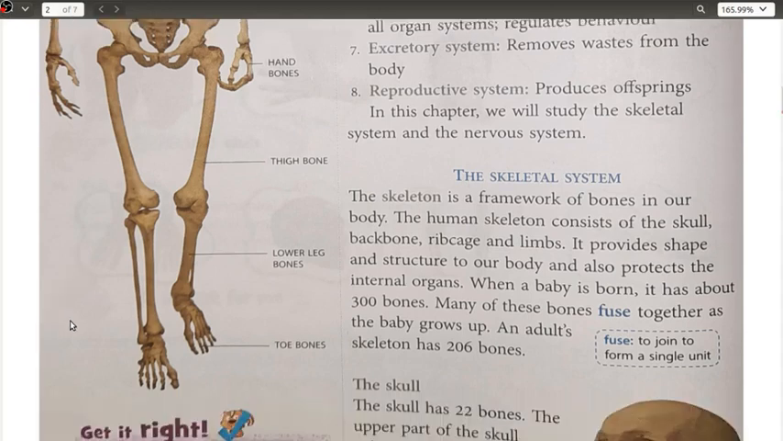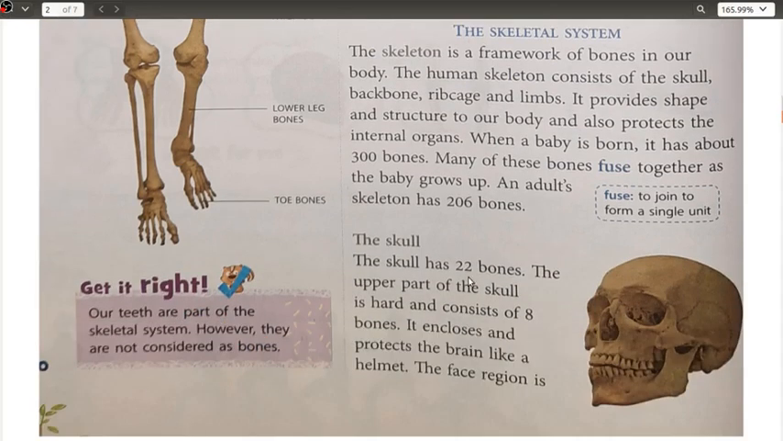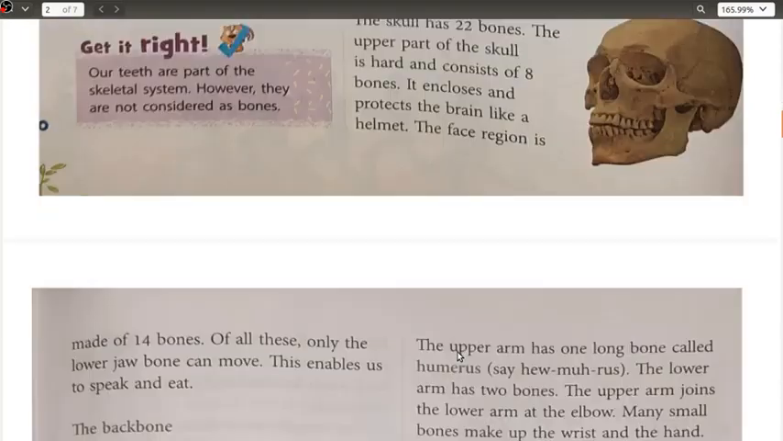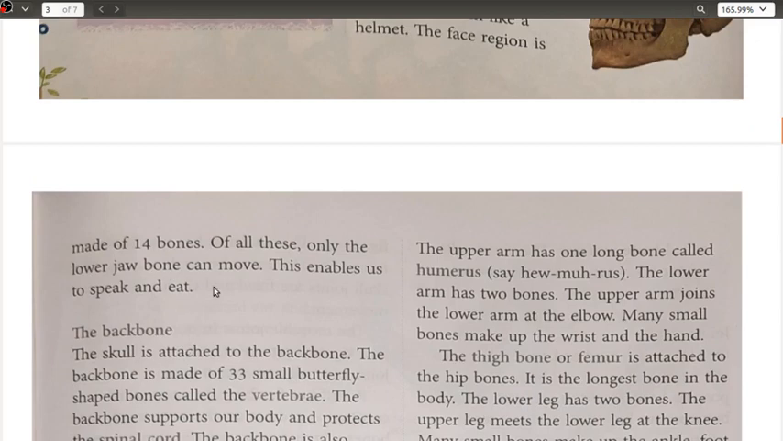Okay, so starting with this skull region, the skull has 22 bones. The upper part is hard, consists of 8 bones. It encloses and protects the brain like a helmet. The face region is made of 14 bones. Of these, only the lower jaw can move. This enables us to speak and eat.